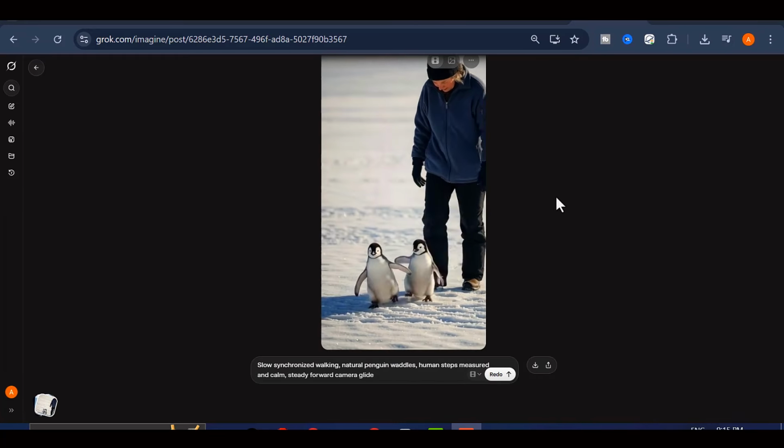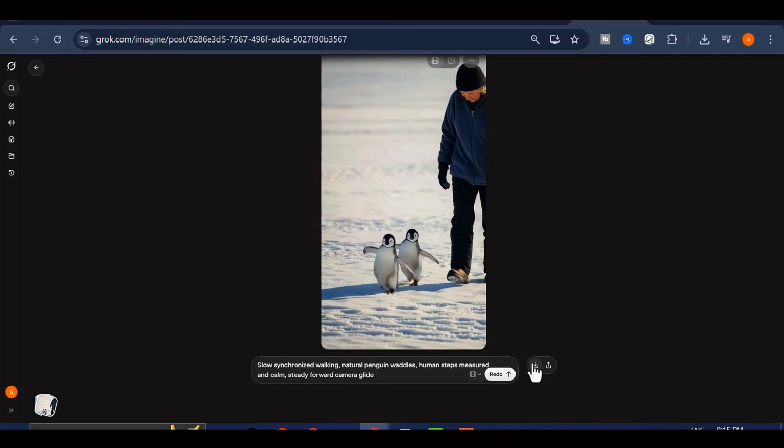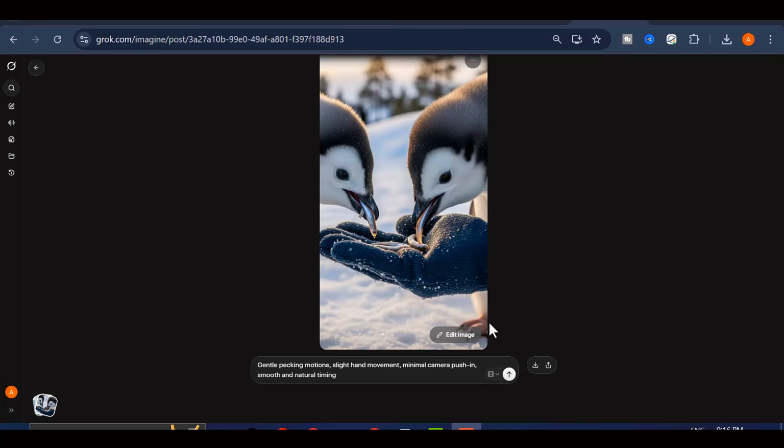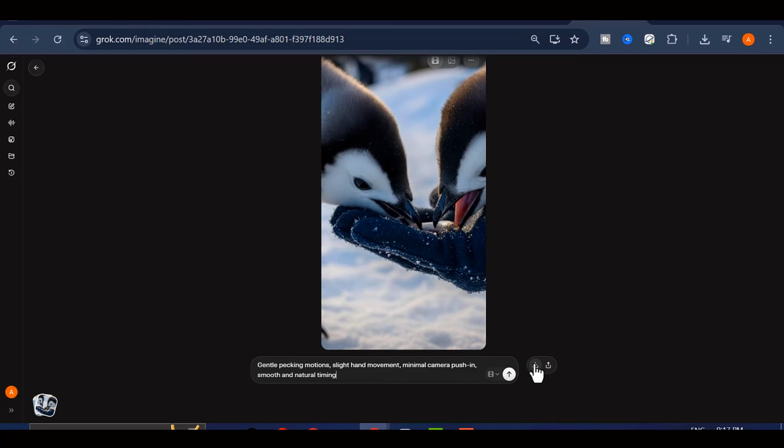What makes Grok AI stand out is how well it understands movement. The motion is fluid, the timing feels right, and nothing looks stiff or robotic. Even though the videos are AI-generated, they have a live-action, cinematic quality that works perfectly for storytelling and faceless content.